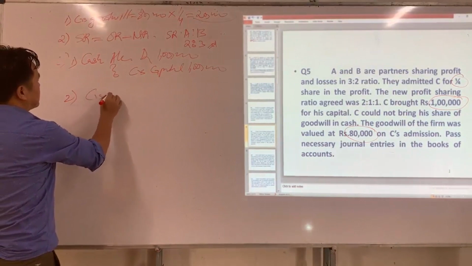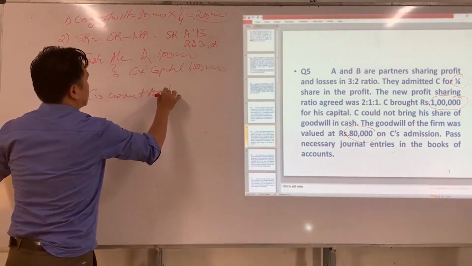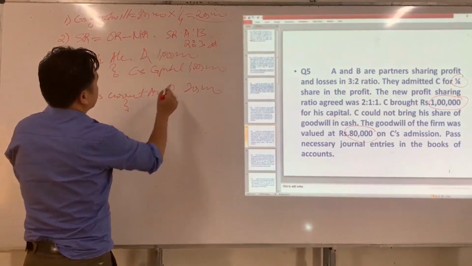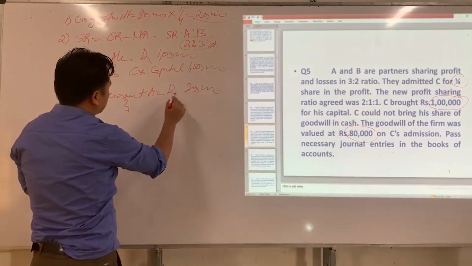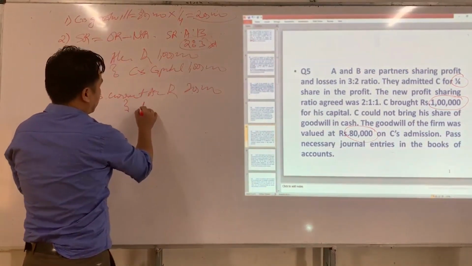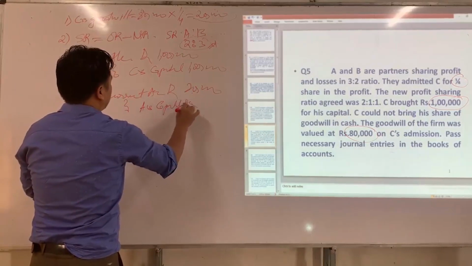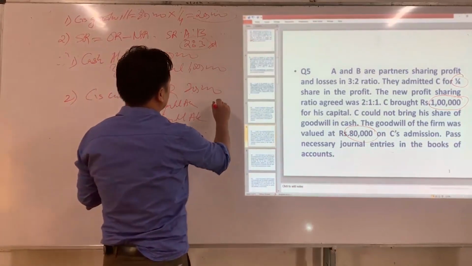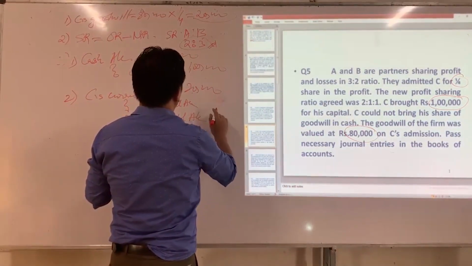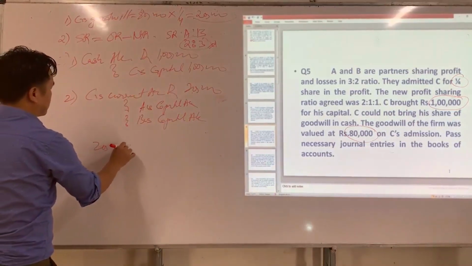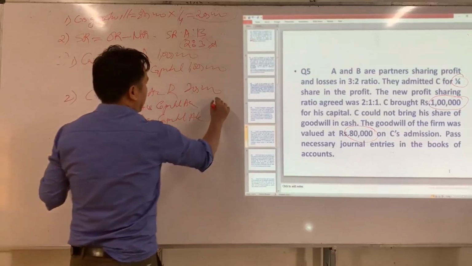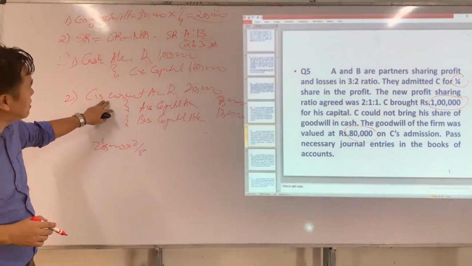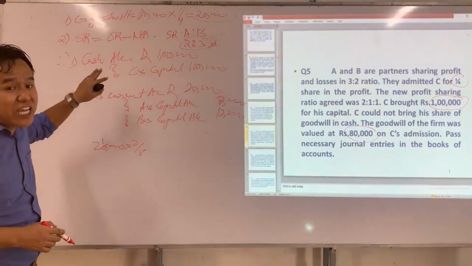Okay. So C's current account debit, how much? 20,000 to our sacrificing partners. So this premium amount will be transferred to the sacrificing partners. Who are the sacrificing partners? A and B. A's capital account, B's capital account. How much will we get? A will get 2 by 5 of 20,000. 8,000 and 12,000.